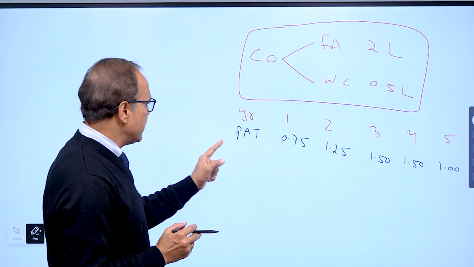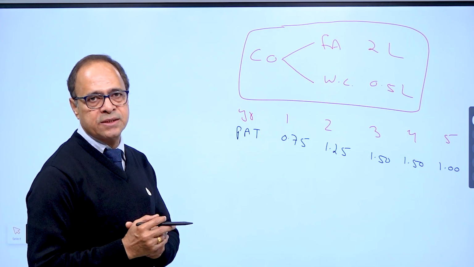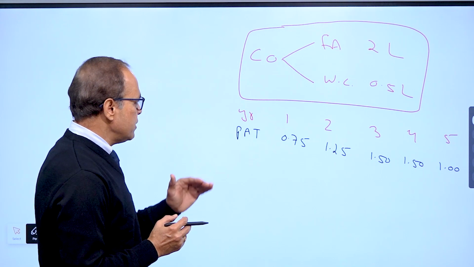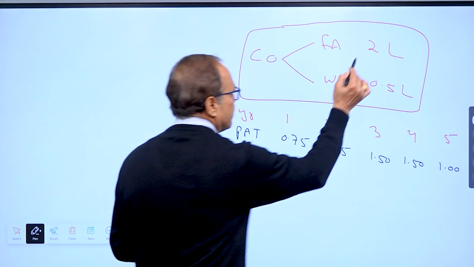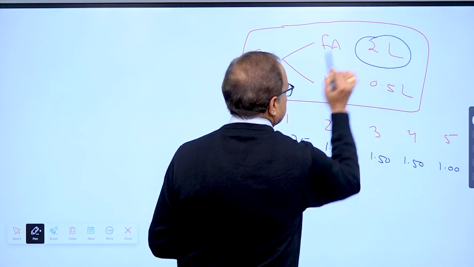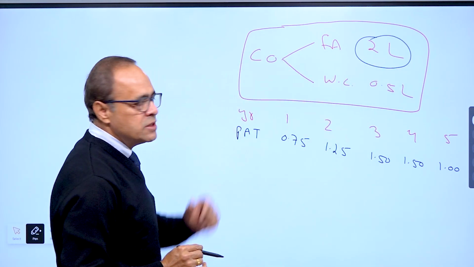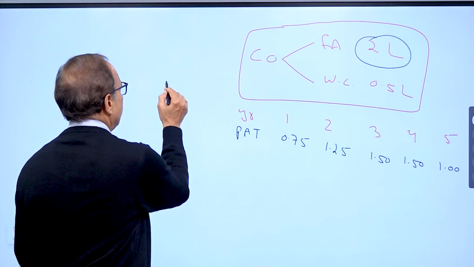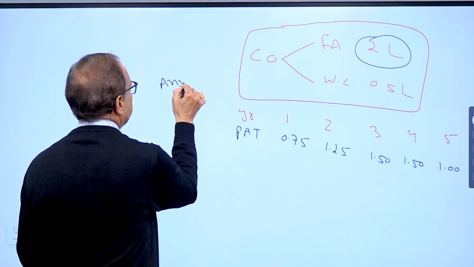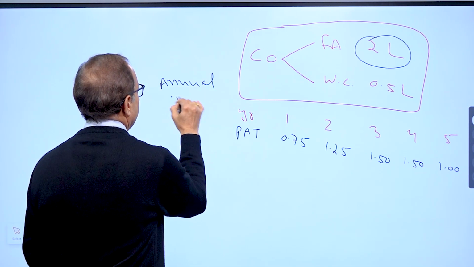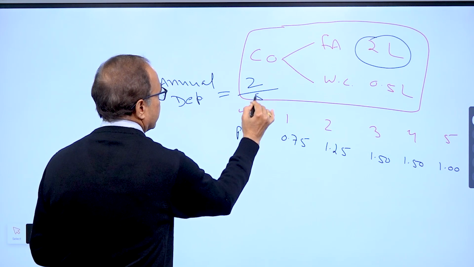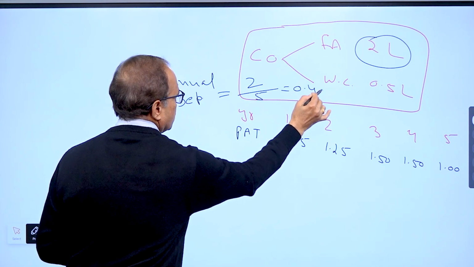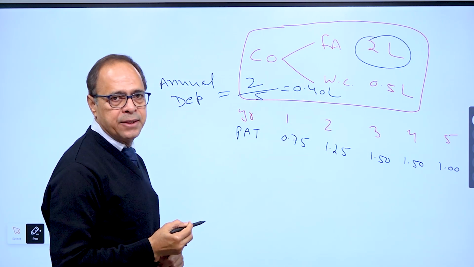Now look at what we are given, profit after tax. It means anyone who calculated profit after tax must have deducted depreciation on the asset. Our investment in the asset is 2 lakh. So what might the annual depreciation have been? Annual depreciation is 2 lakh divided by 5, that is 0.4 lakh.